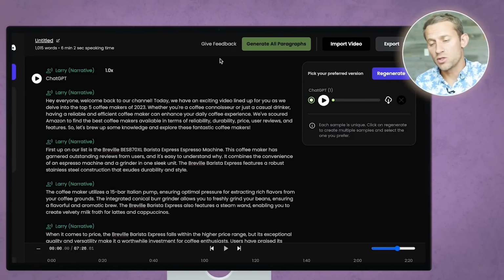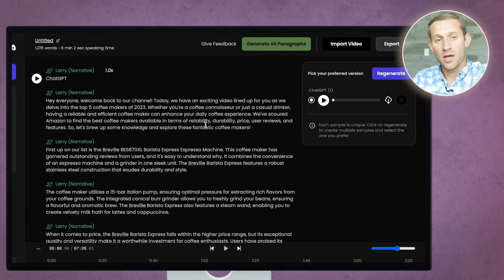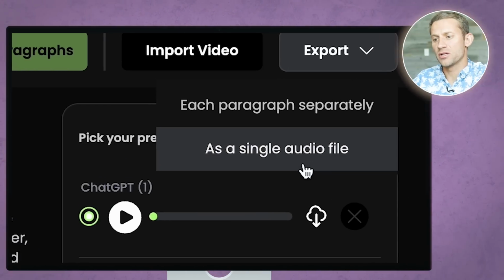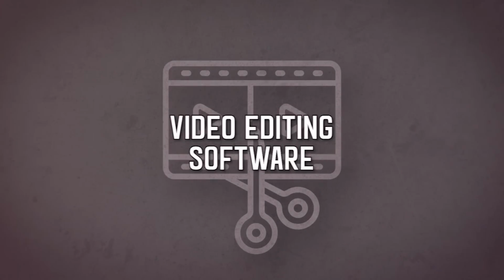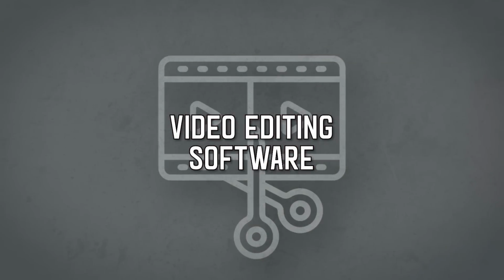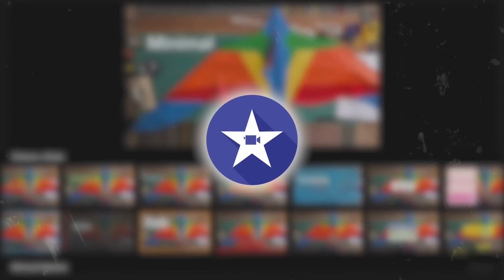Now, the next step is we're going to download the script that we got from Play.HT, and all you've got to do up here is click export, and then do it as a single audio file. What I'm about to show you is what you can do in pretty much any editing software that comes directly with your computer. I believe all Windows come with something, and all Macs come with iMovie, so we're just going to do this on my Mac directly inside of iMovie because this isn't going to be anything crazy.